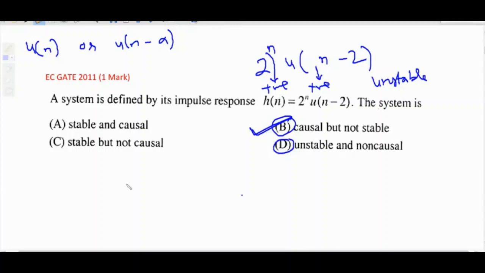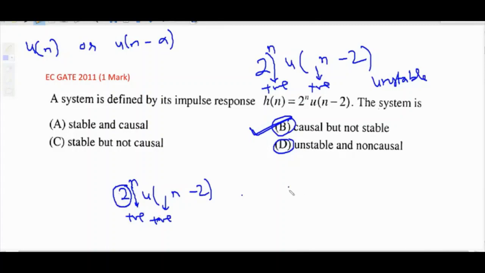One more thing about stability. Whenever we are checking the sign, this number must be greater than 1. Here, positive and opposite sign, therefore unstable. That's why you give the answer as same sign, therefore unstable. Positive, positive, same sign, unstable. But the thing is that this number must be greater than 1.